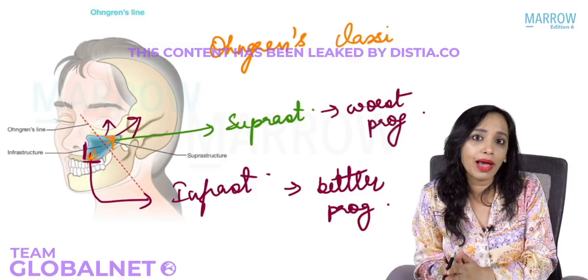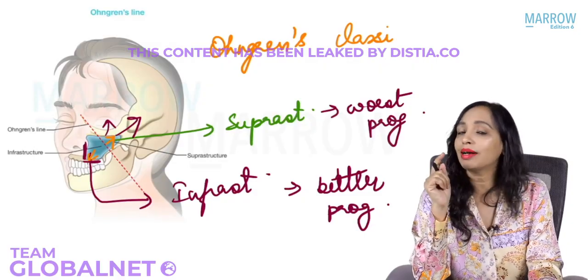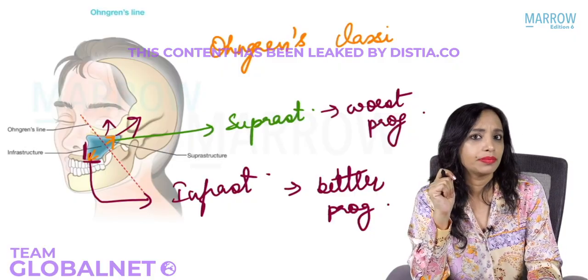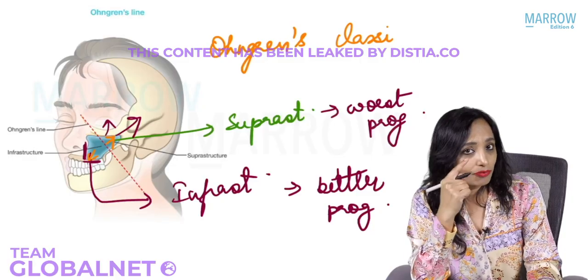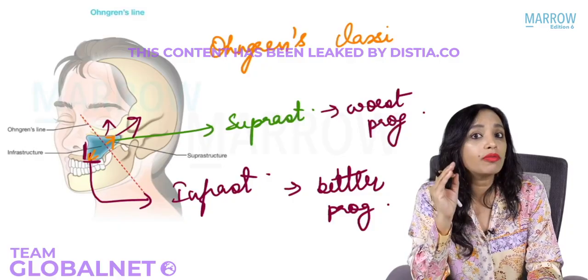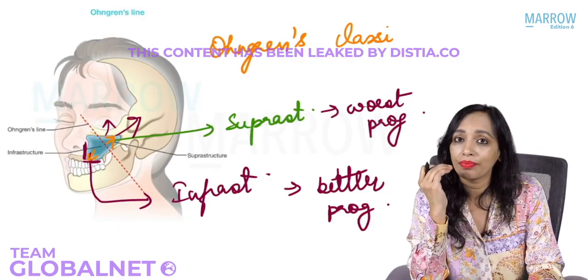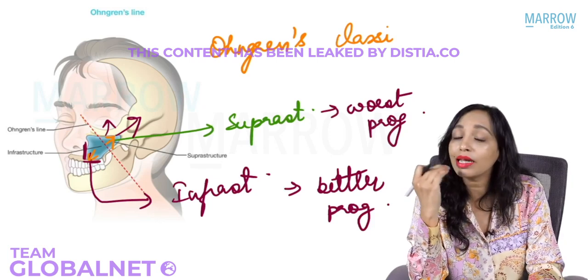If there is any tumor of the maxillary sinus which has gone into the lateral wall of nose, is that an early stage or a late stage? Yes, lateral wall of nose is the medial, so that is infrastructure. So that is the early stage. If any tumor of the maxillary sinus has got to the palate, then that is early stage or late stage? Yes, that is the early stage. Again, that is the infrastructure.